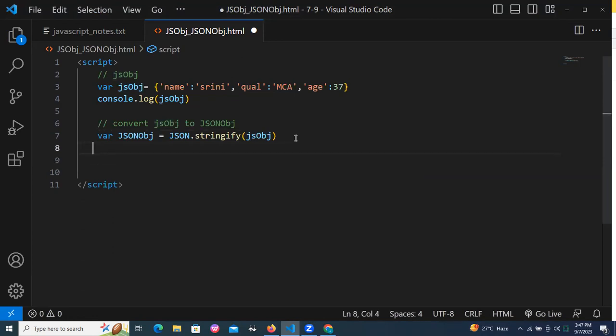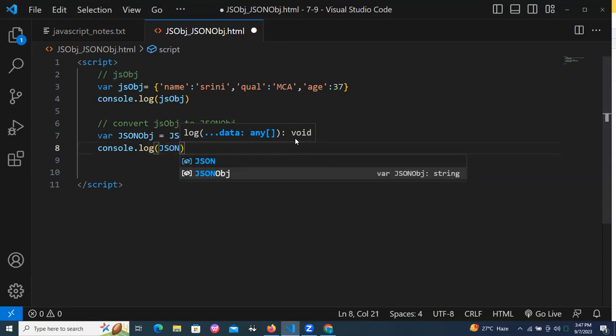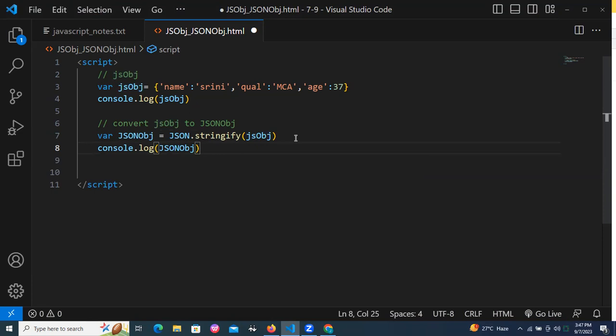Okay, let me go to the console one more time. Console.log JSON. Now I got a prepared JSON object from the JS object using the stringify method. What is the stringify method doing here? The stringify method works as a converter. What converter is it? JS to JSON. You already have a JavaScript object, and that JavaScript object is converted to a JSON object.